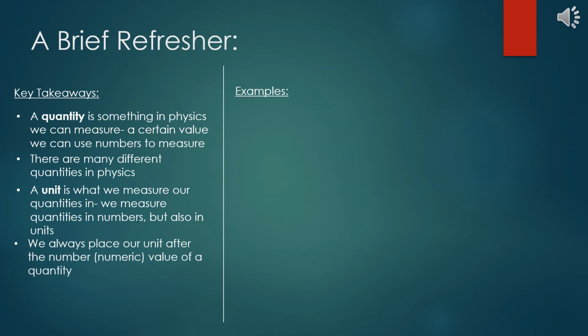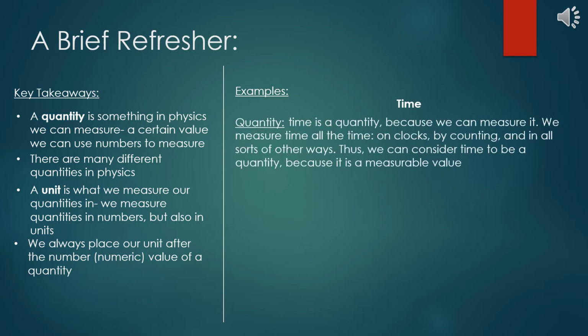Okay, let's look at another example. Time. Time is a quantity, because we can measure it. We measure time all the time, on clocks, by counting, and in all sorts of other ways. Thus, we can consider time to be a quantity, because it is a measurable value. Basically, it fits the definition of a quantity.